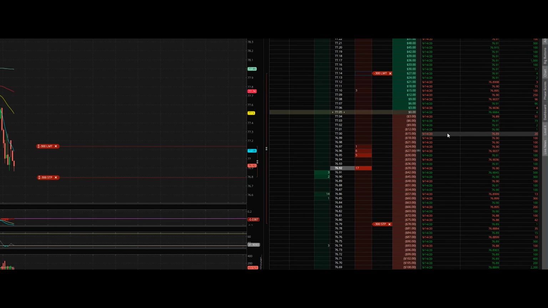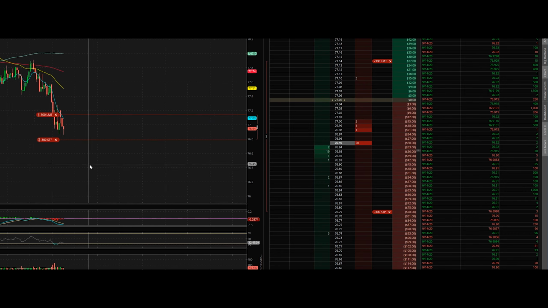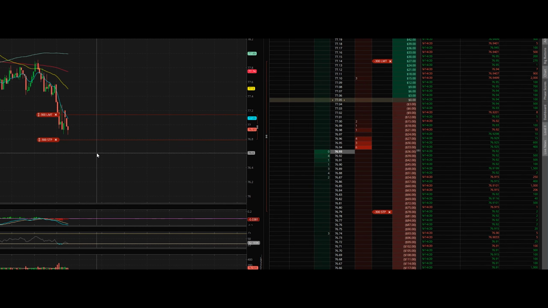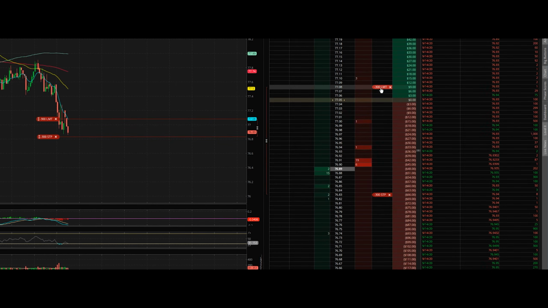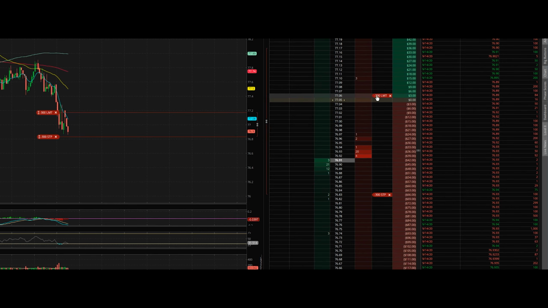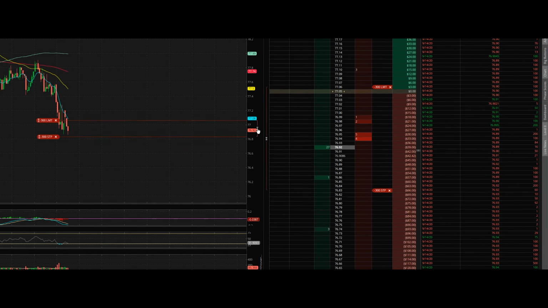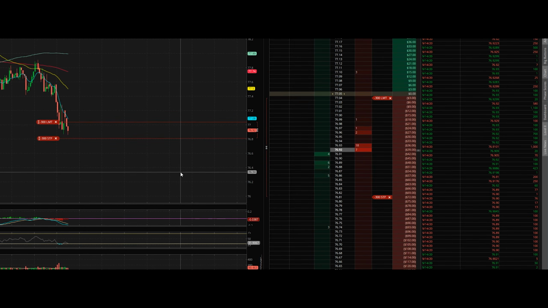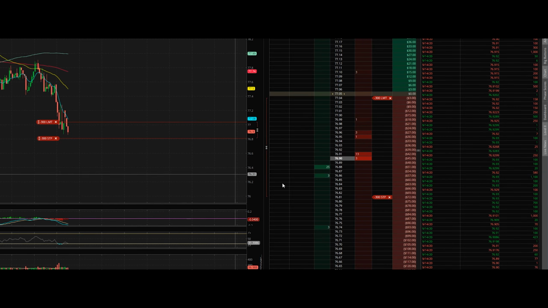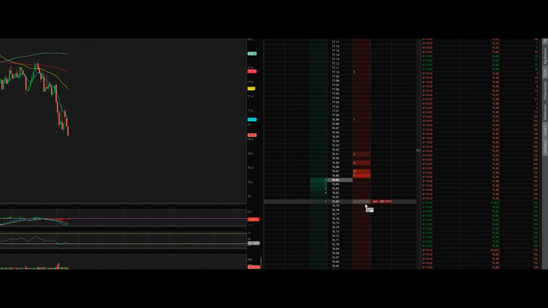So now we have the order set, we have our target, and we have our stop loss placed. We don't have to do anything now. If we wanted to adjust something, we could just click and drag it up and down to wherever we want. Doing that with the stop loss, we can do that with our target. What we can also do is move them both together at the same time. So we come over to this little chain link on the chart, click and drag, and they will both move at the same time. Now we just have to wait for one of the orders to get hit. Our stop loss gets hit, and we're out of the trade completely.